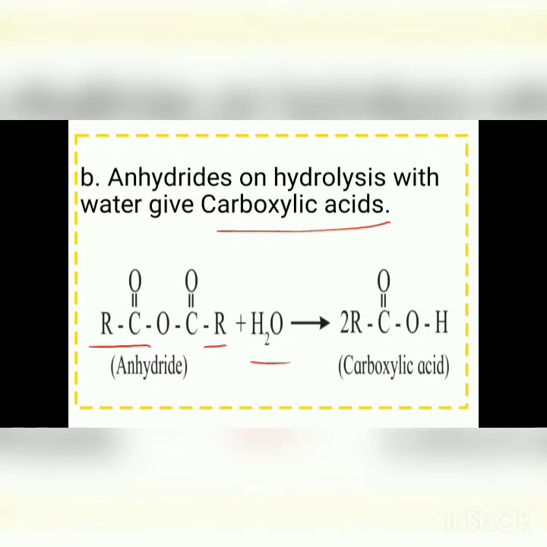Here the water molecule breaks down into H and OH, and we get two molecules of carboxylic acid.